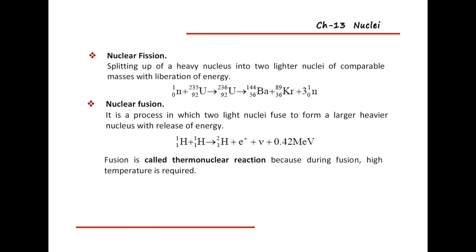Then we will study nuclear fission. What is meant by nuclear fission? Here we take a heavy nucleus. Among all nuclei, uranium 235 with atomic number 92 is a very heavy nucleus.